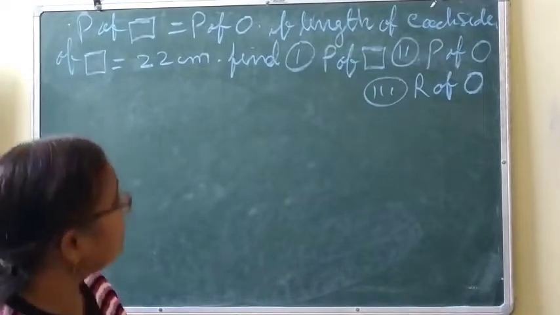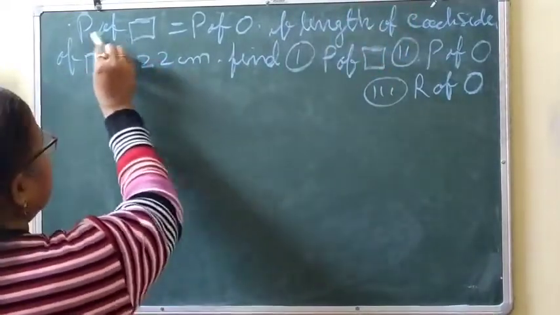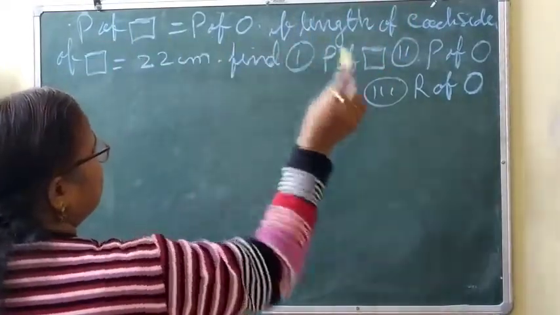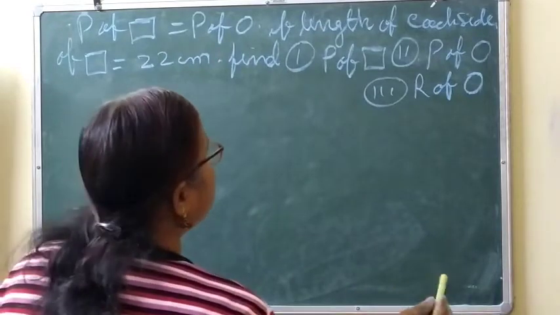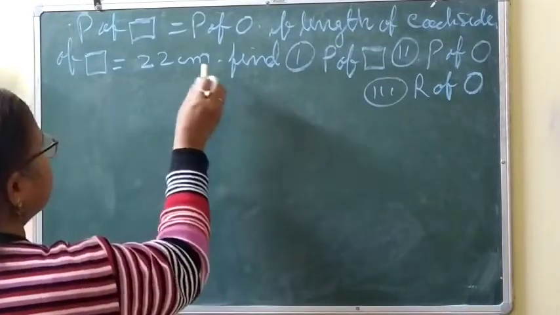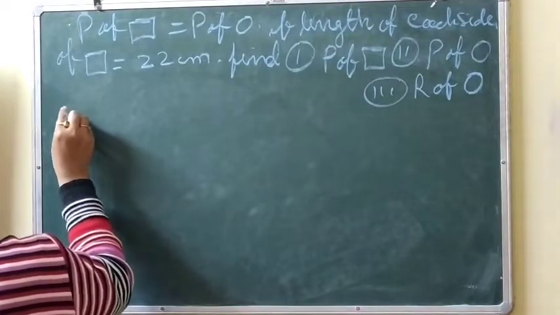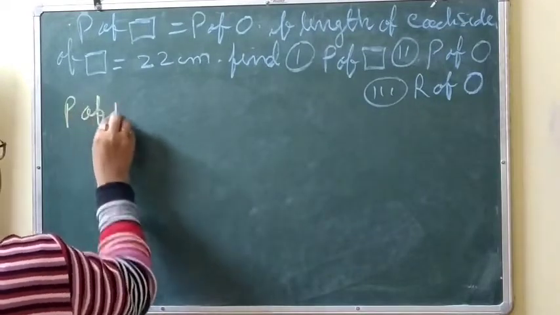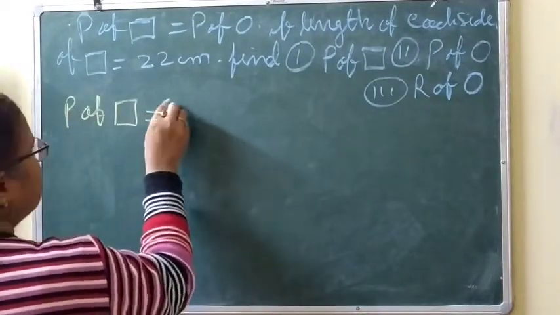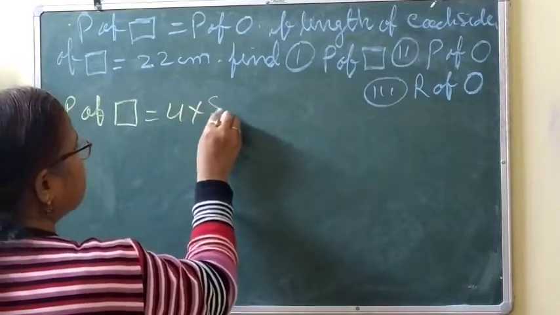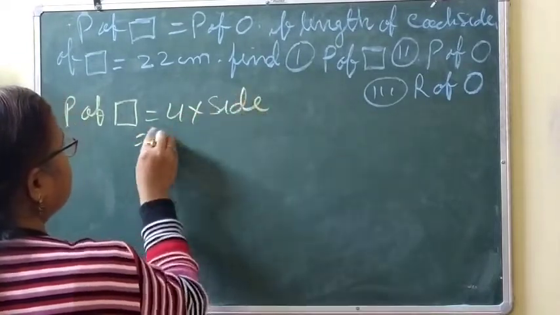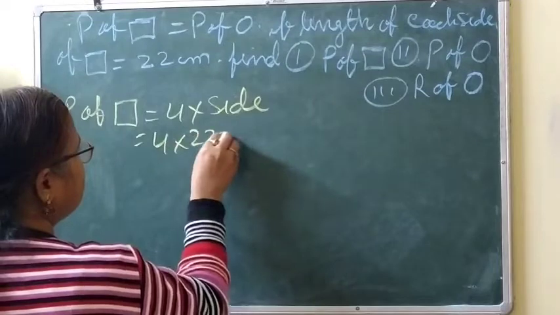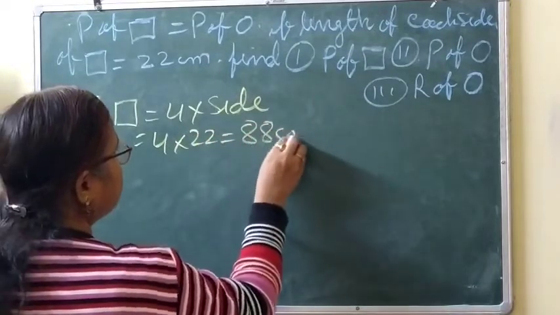Very nice question. Let's solve it. It is given that the perimeter of a square is equal to the perimeter of a circle. If the length of each side of the square is 22 centimeter, we can find the perimeter of the square, which is 4 into side. So 4 into 22 is 88 centimeters.